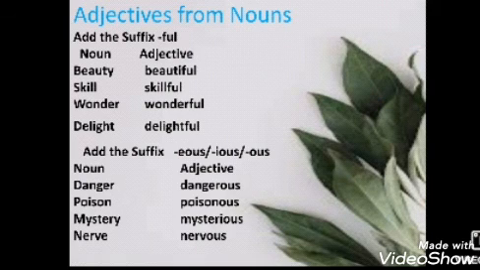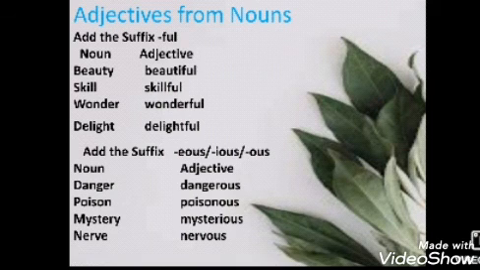When you add ful to beauty, it will convert into the adjective beautiful. Skill, skillful. Wonder, wonderful. Delight, delightful. So remember that when you add ful, you can change a noun into an adjective.